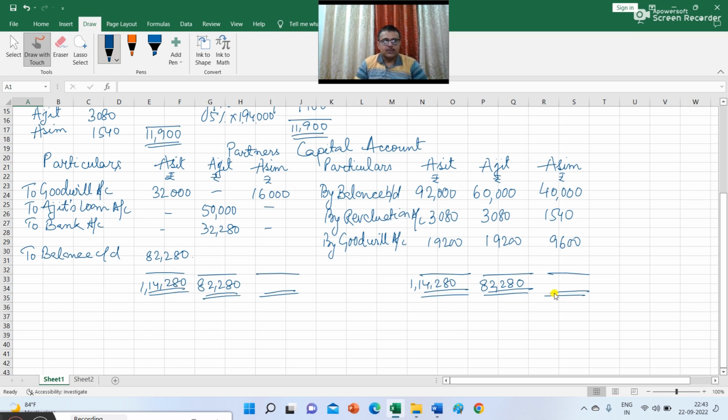And the sum total of the credit side of Asim is 51,140, and the balancing figure is 35,140.